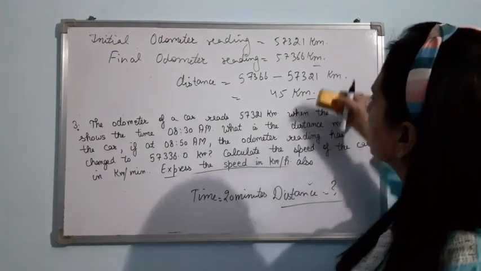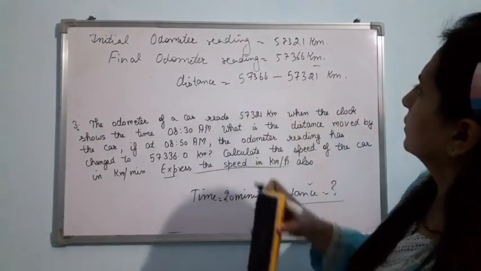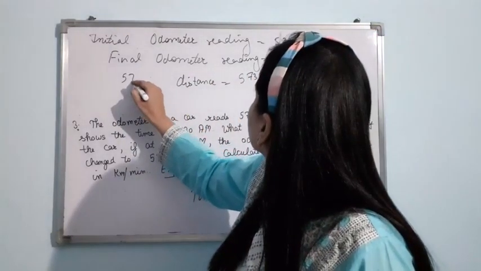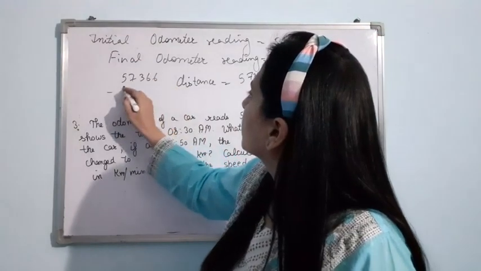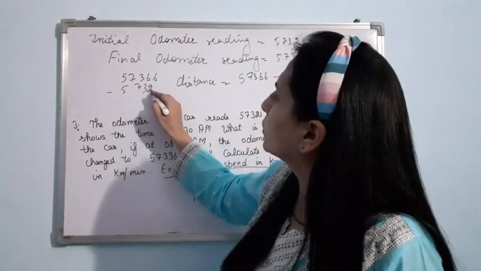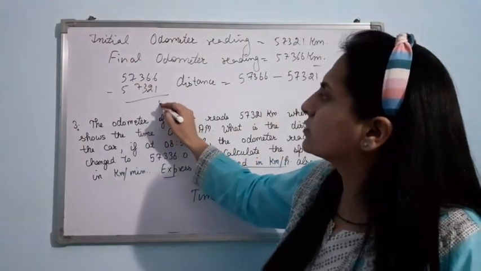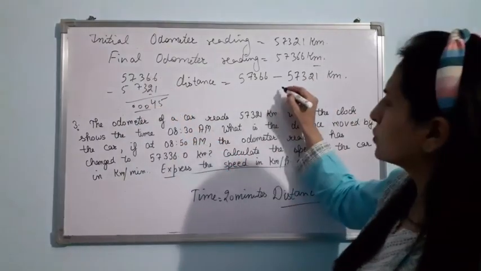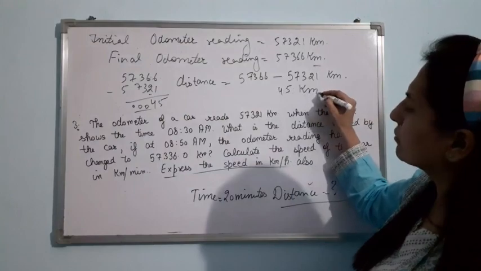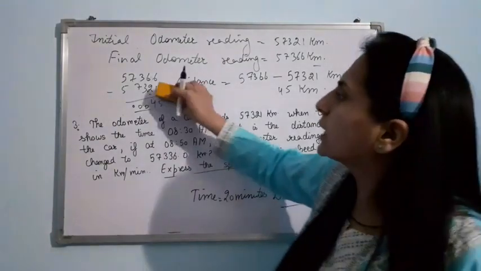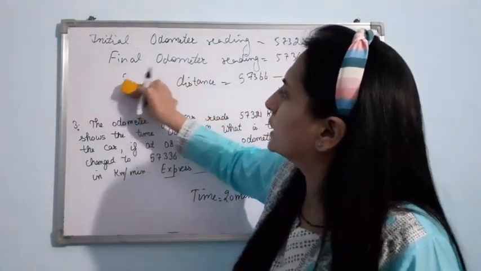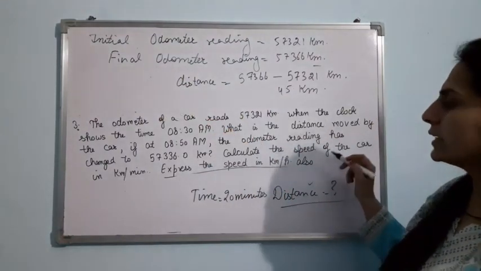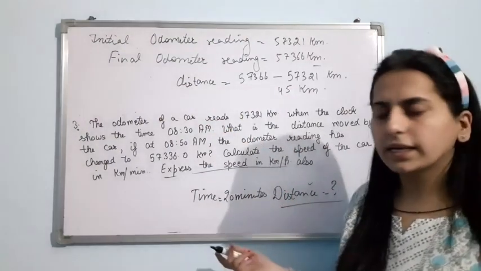Wait a second. We have to subtract it, right? 57,366 minus 57,321. 6 minus 1 is 5. 6 minus 2 is 4. Right. So the distance came out to be 45 kilometer. Clear? So the time is 20 minutes. Distance is 45 kilometer. Now what we have to find? Calculate the speed. It's quite easy.